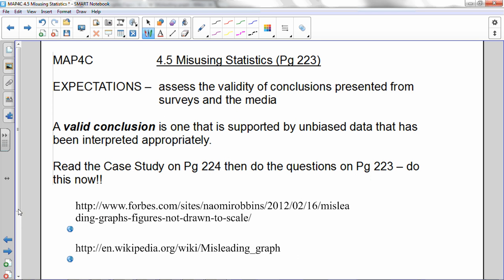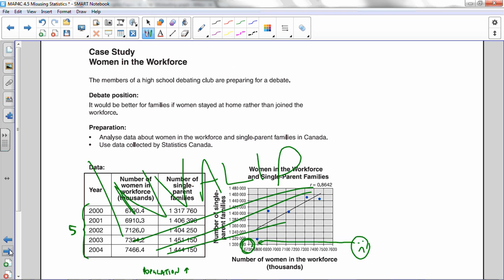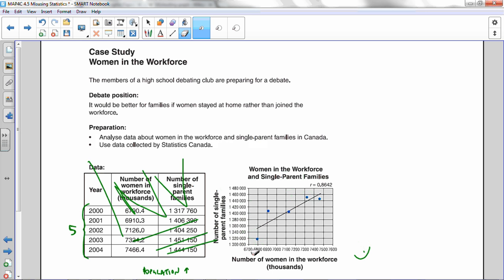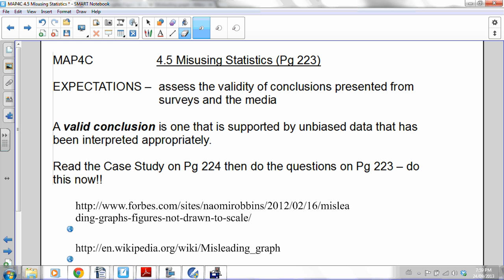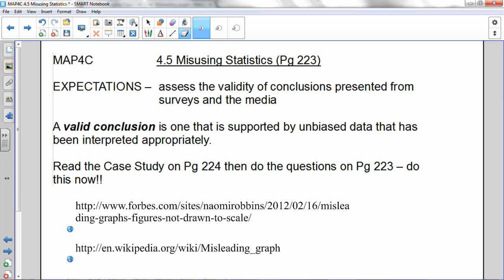Okay, so hopefully you came across those ideas, or picked out a couple of those ideas. The next part we're going to concentrate on is this idea of a bad graph. So I said this is a bad graph because it exaggerated the correlation a little bit, because it didn't start at 0, right? And that's misleading. And that's a couple of ways we have misleading graphs. And I got a couple of websites, and I'm just going to talk about them, and then we'll take some notes later, okay? Where's my sites here?